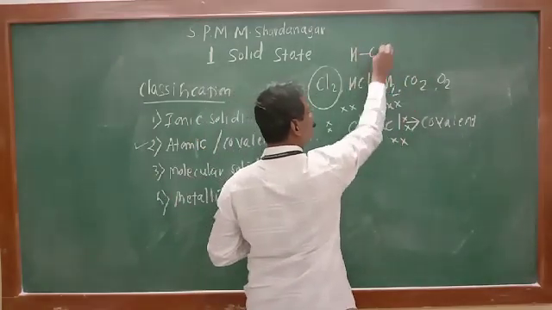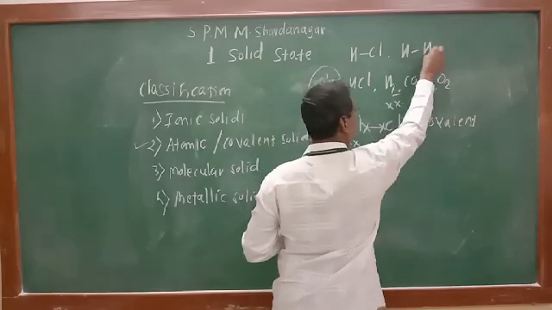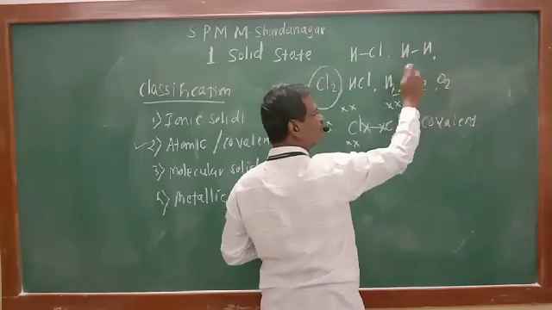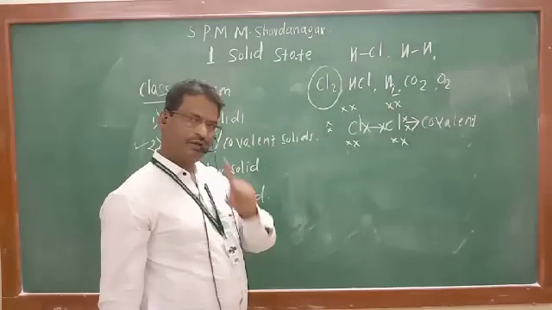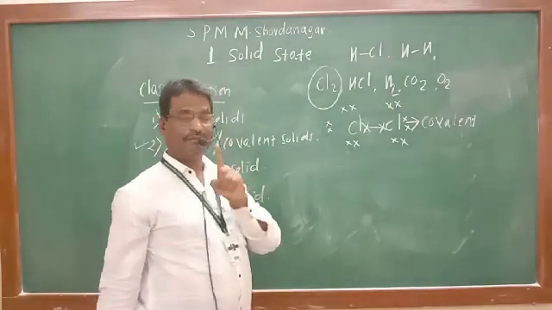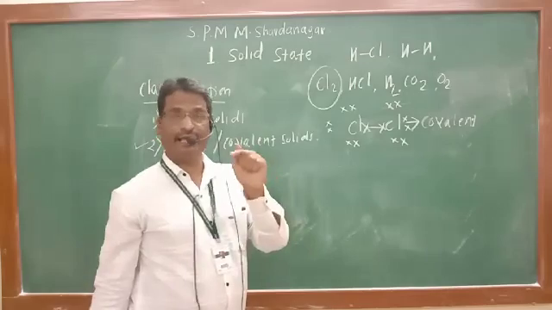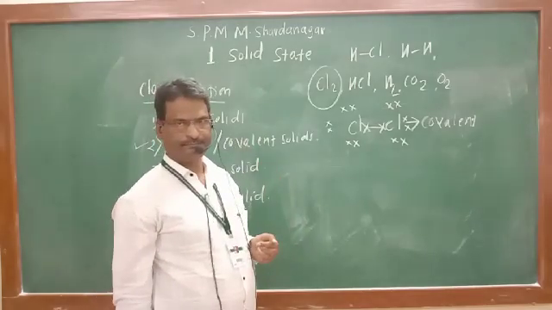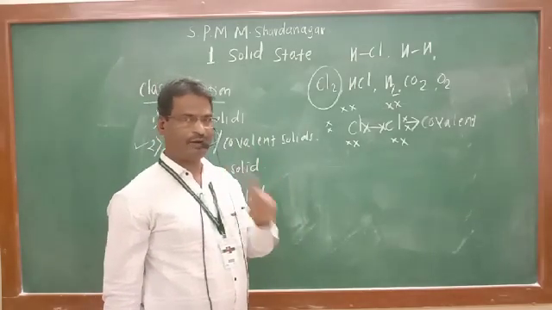In HCl also there is a covalent bond. In H2 there is a covalent bond. In O2, CO2 there is a covalent bond. One bond, the covalent bond, is present between the atoms in a molecule. A molecule is formed by the presence of a covalent bond.